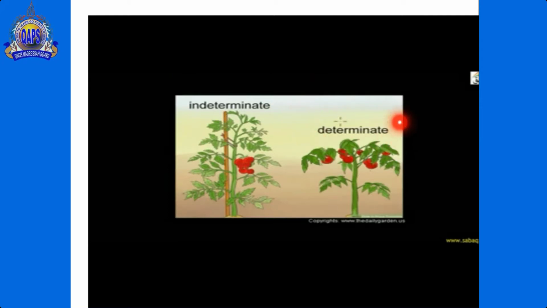Second is determinate growth. Determinate growth is limiting growth, mostly present in plant parts, for example seeds, leaves and fruit. Fruit, leaves and seeds show determinate growth.